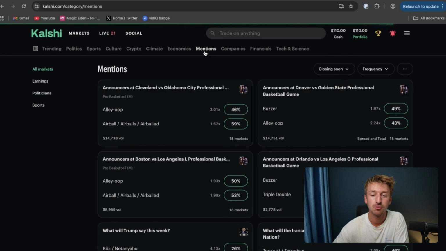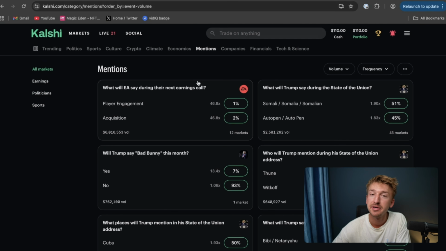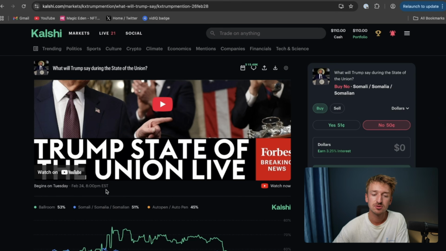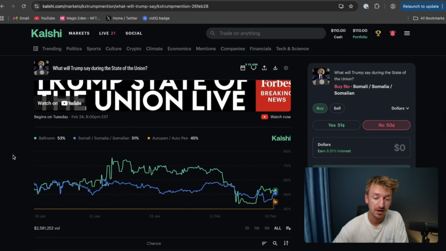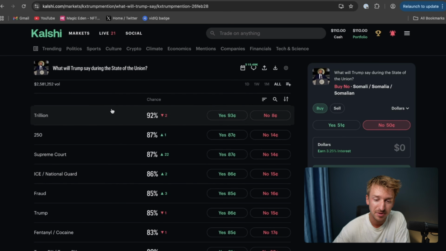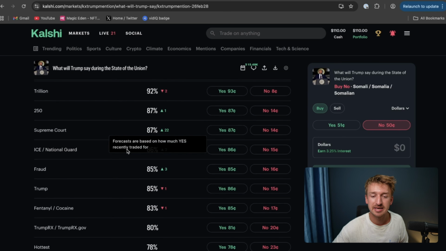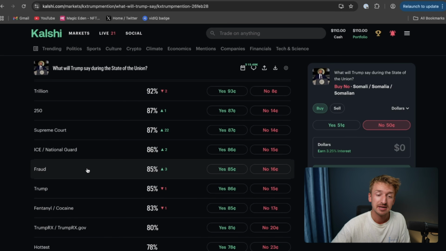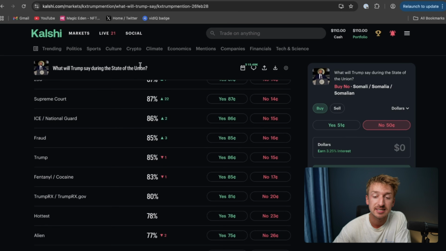But then they also have, for example, mention markets. Here you can bet on all sorts of stuff. What will EA say during their next earnings call? What will Trump say during the State of the Union? So this is happening on February 24th, 8 p.m. EST, and you can bet on all of the words that he might or may not say during his speech at State of the Union.